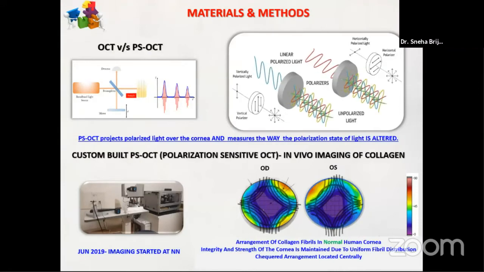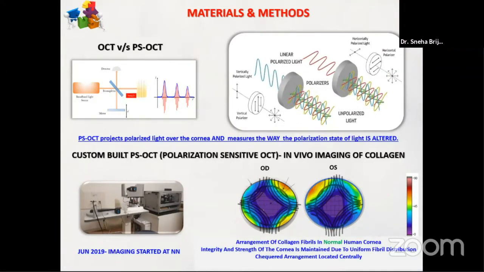But what does a PS-OCT do? It projects polarized light over the cornea and measures the way the polarization state of light is altered. Basically, of all the layers, only the corneal stroma alters the polarized light. As a result, this was taken advantage of by the PS-OCT machine. We started the imaging in June 2019.